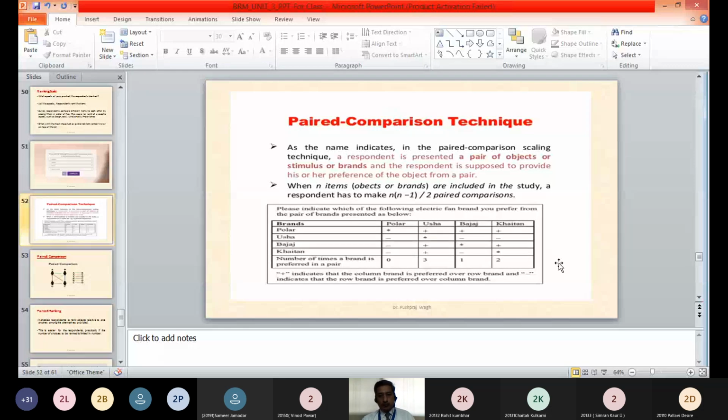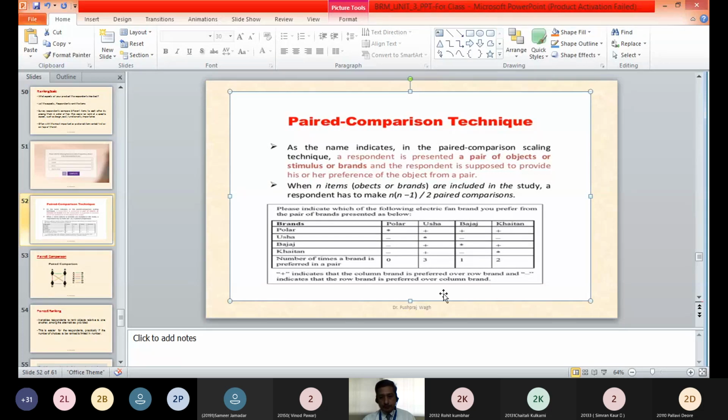Then we have the paired comparison technique. Paired comparison means there is a pair of attributes or a pair of objects, wherein we will compare those attributes or objects in pairs. How that is done, we'll see through an example.